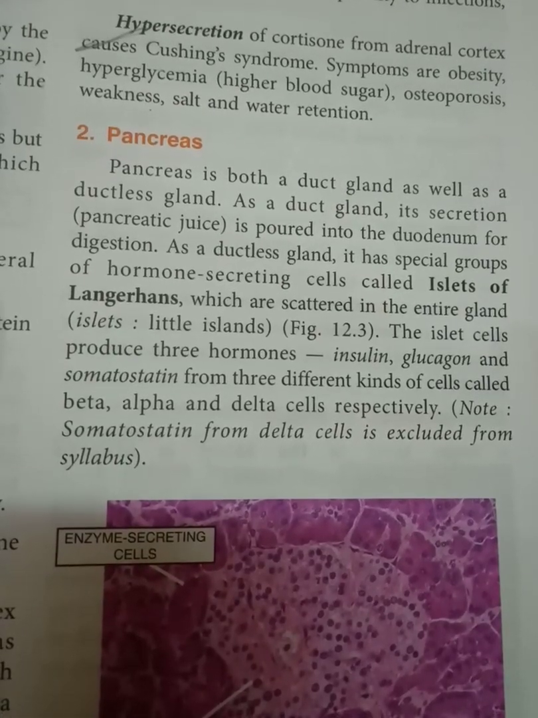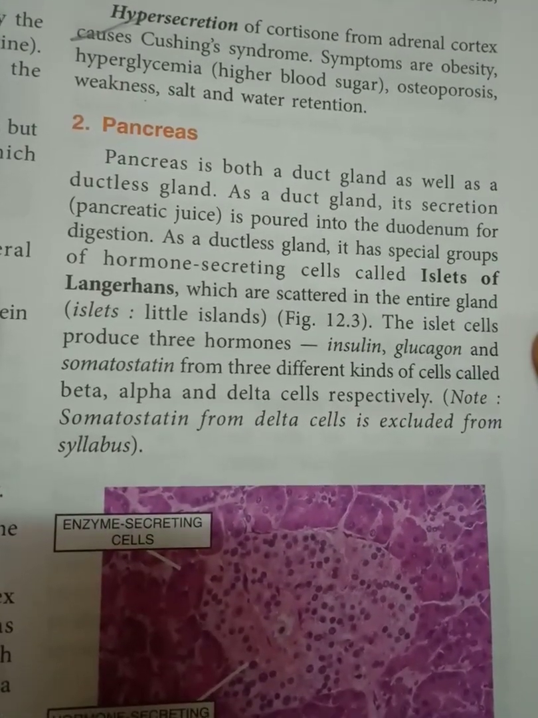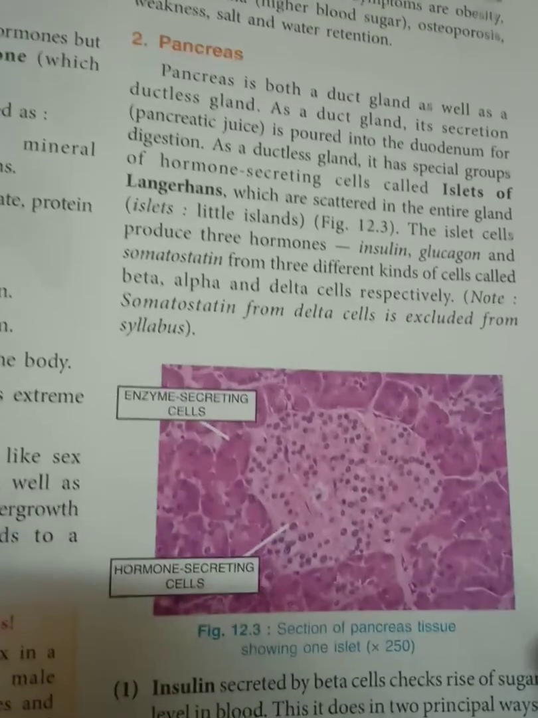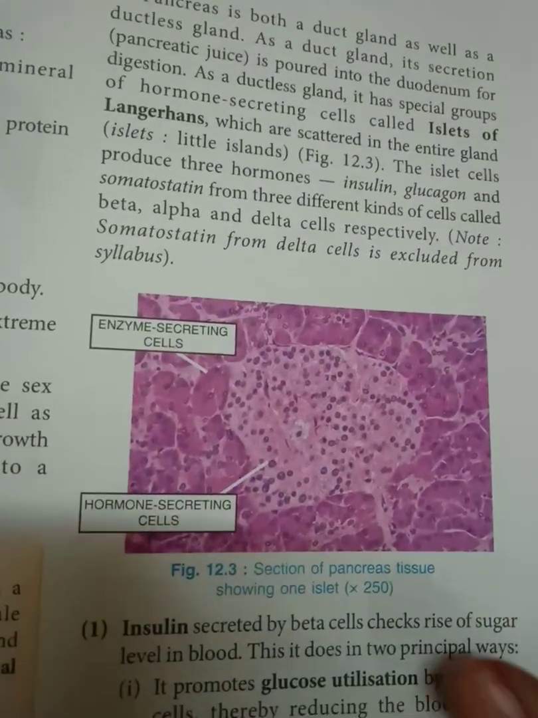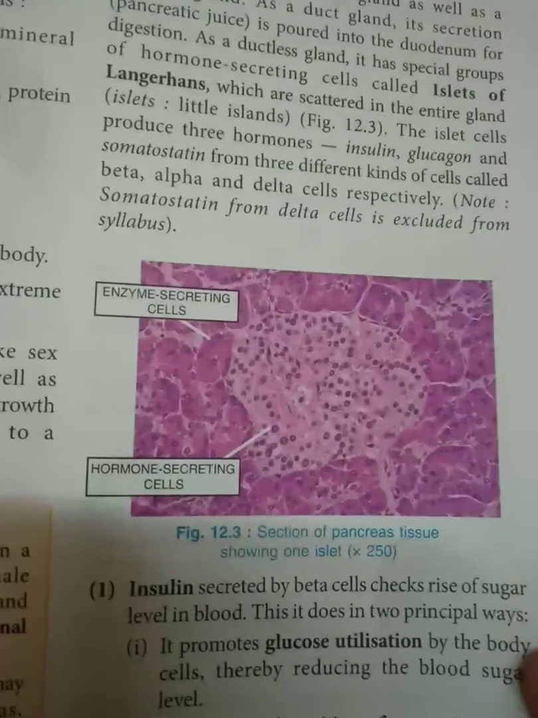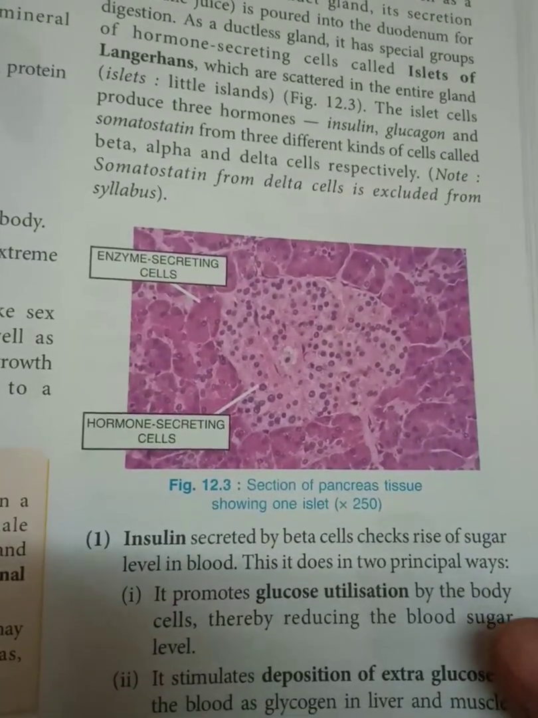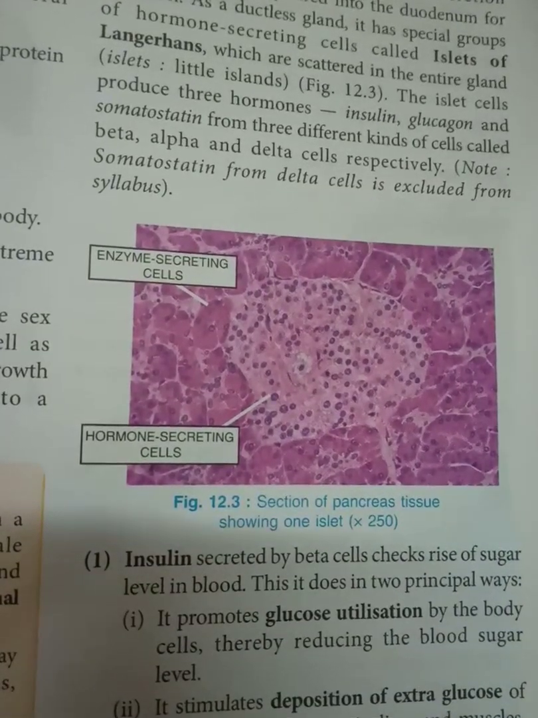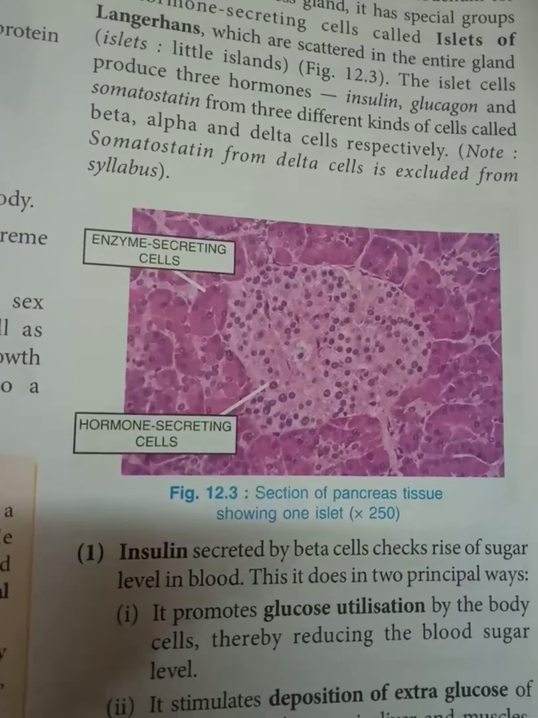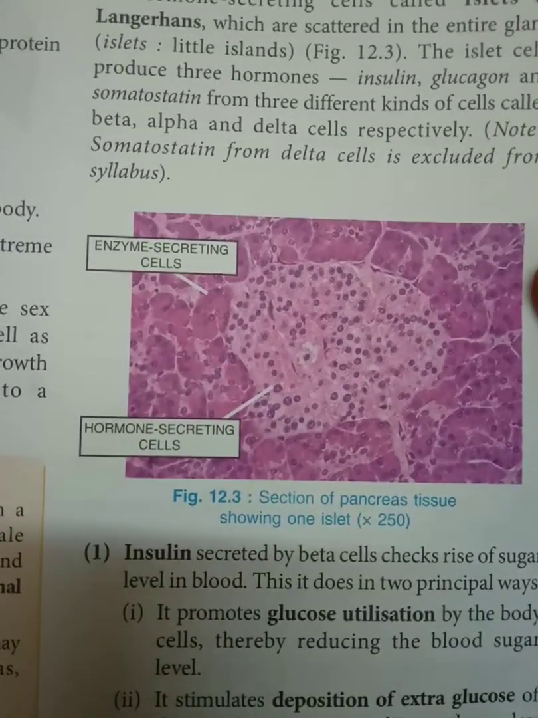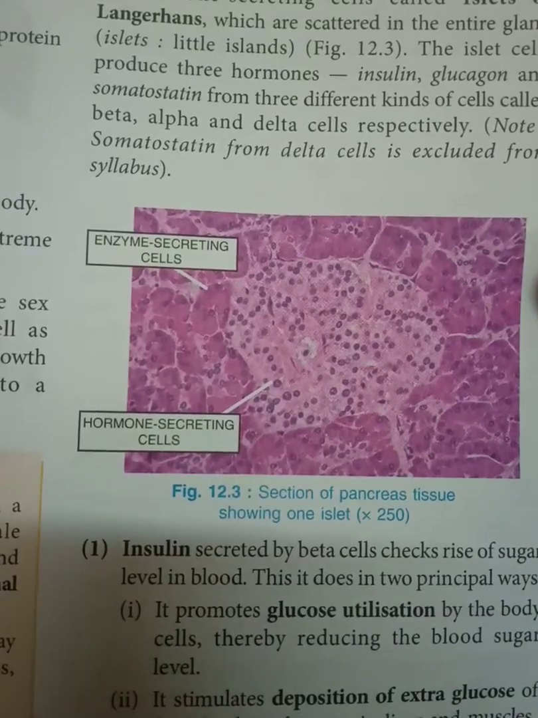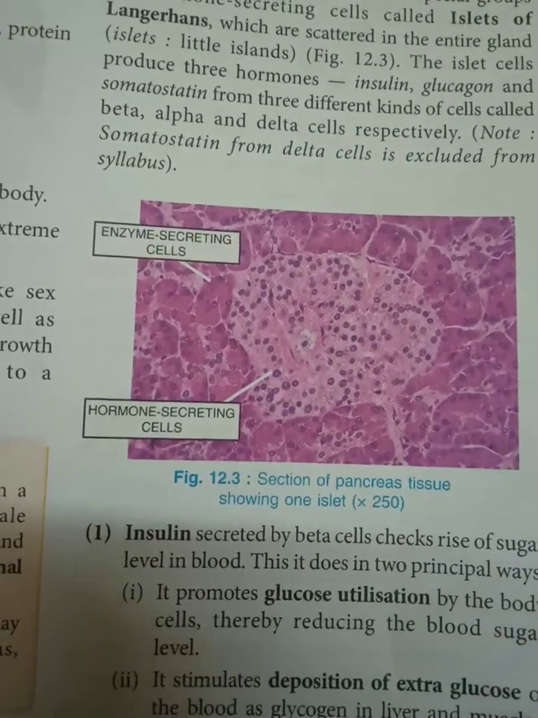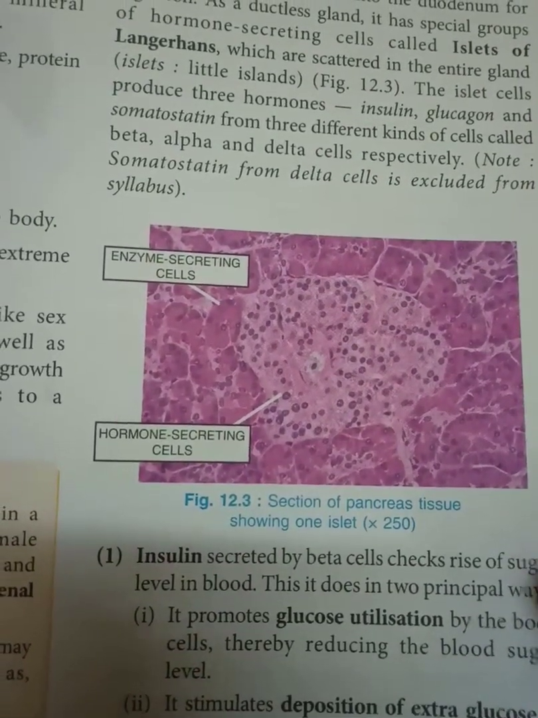beta, alpha, and delta. Somatostatin is not in our syllabus, that is excluded. So we have to discuss alpha and beta cells. Insulin is secreted by beta cells, which checks the rise of sugar level in blood. This is done in two principal ways: it promotes glucose utilization by the body cells, thereby reducing the blood sugar level, and it stimulates deposition of extra glucose of blood as glycogen. Glucose is stored in the form of glycogen in liver and muscles, so it stimulates that deposition. So both of these things will help in bringing down sugar level in the blood.